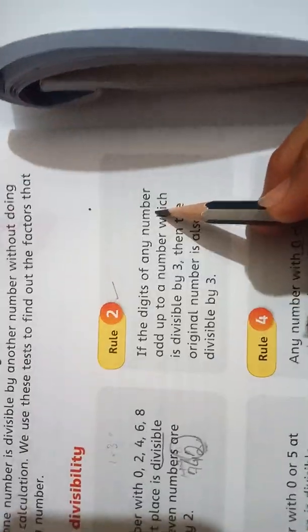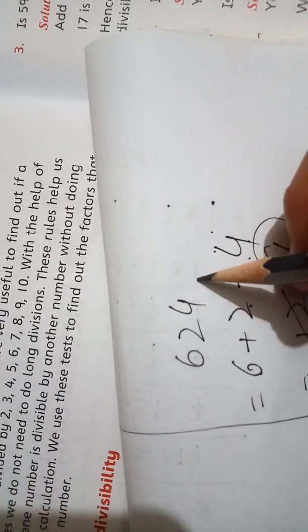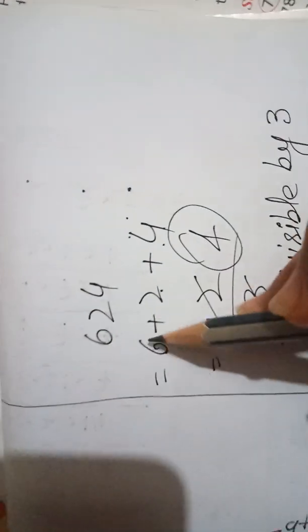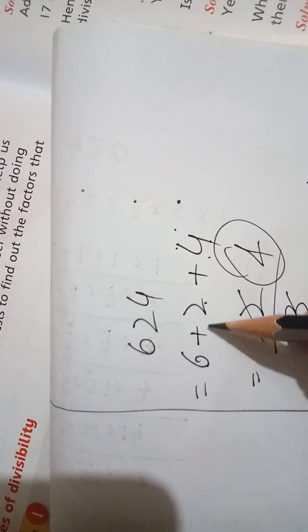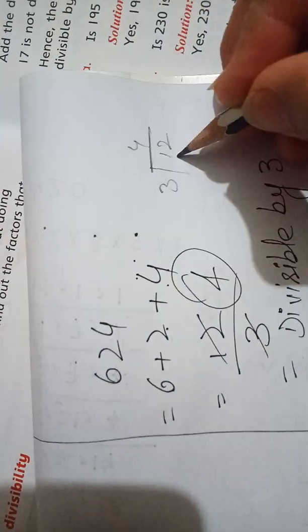Now come to the second rule. Which numbers are divisible by 3? For example, we have the number 624. If we add up all its digits, 6 plus 2 plus 4, 6 plus 2 is 8, 8 plus 4 is 12. Now see, is 12 divisible by 3? 3 fours are 12. Yes. If the sum of the digits is divisible by 3, then the whole number is also divisible by 3. You just have to tell yes, this number is divisible by 3.